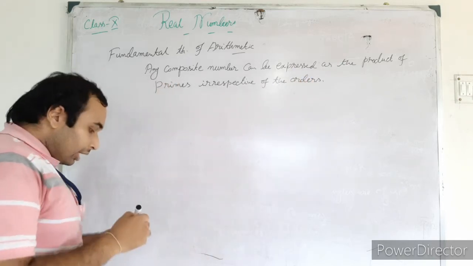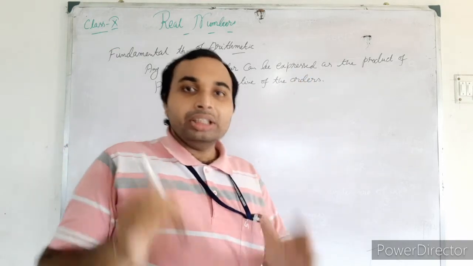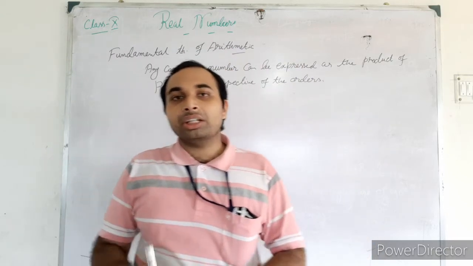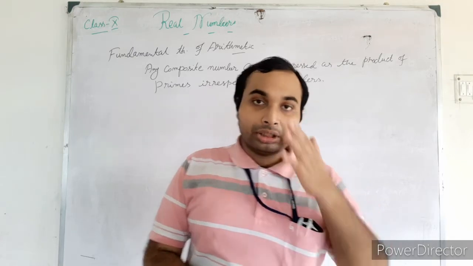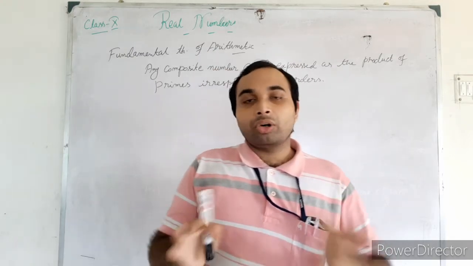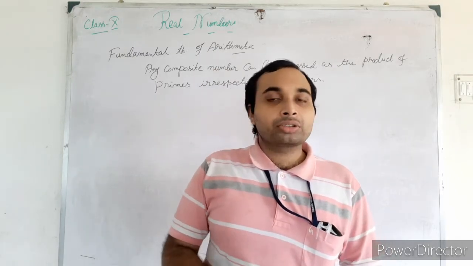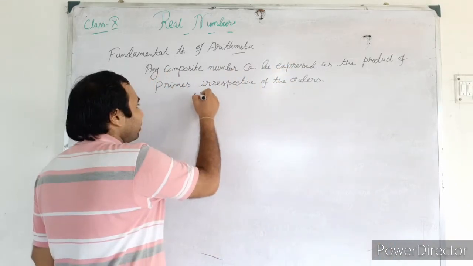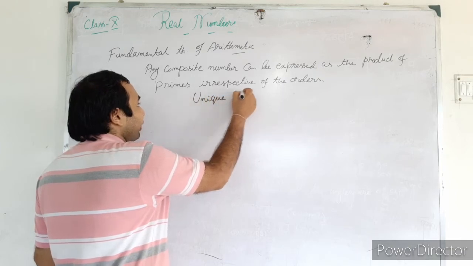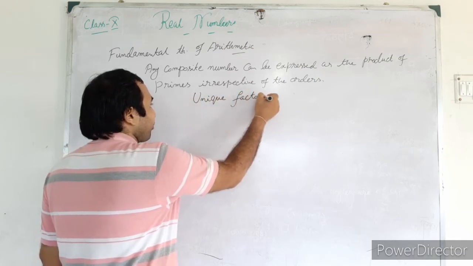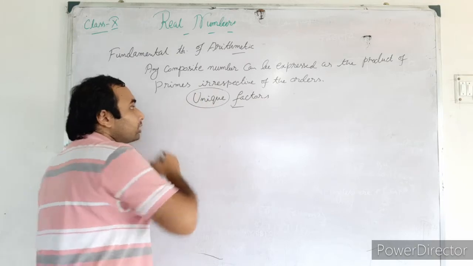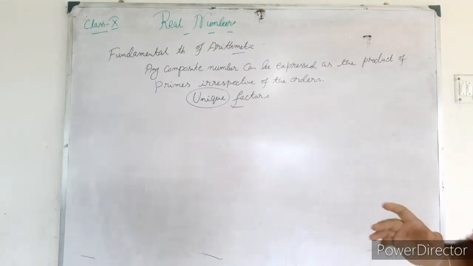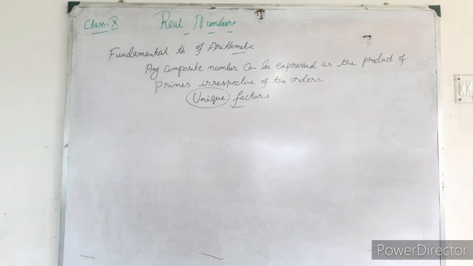That means, in another way, we can say each composite number has a unique factorization. Actually, the factors are unique. The order can be anything, but the factors will be unique for one composite number. This uniqueness is very important. I am writing here: unique factors. It is very important because some examples are based on this one and it will be used there.